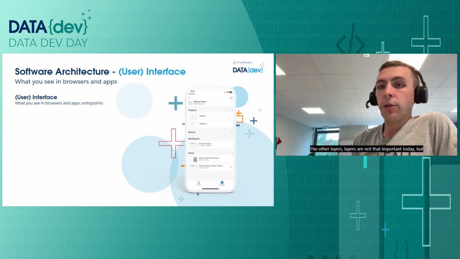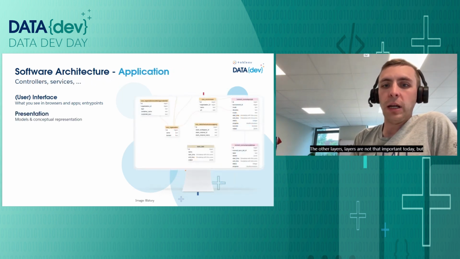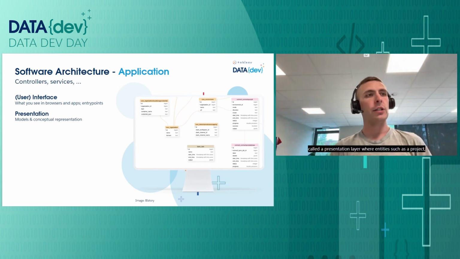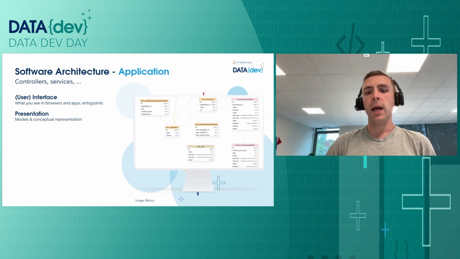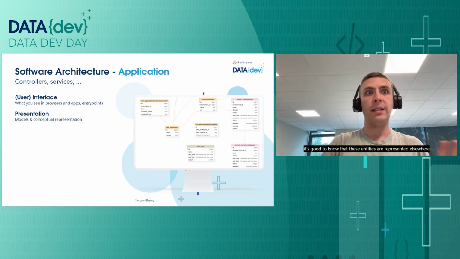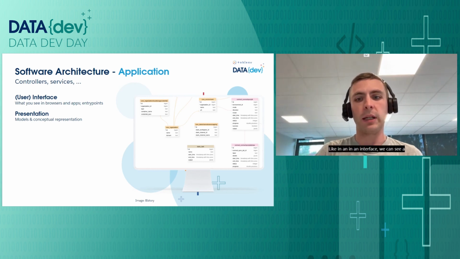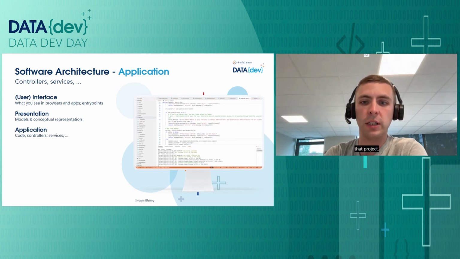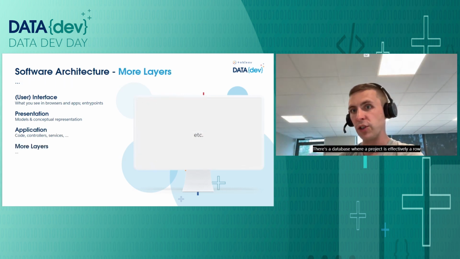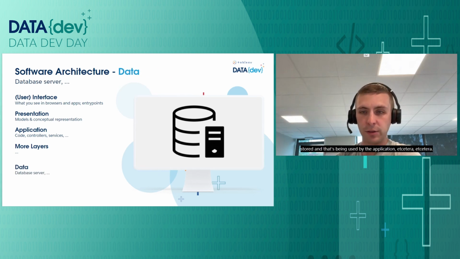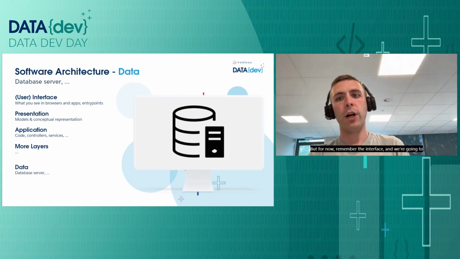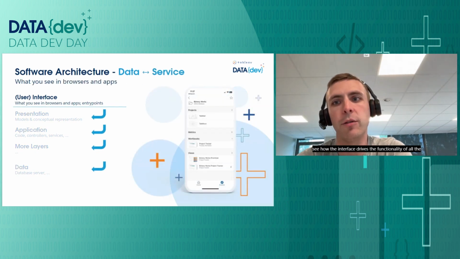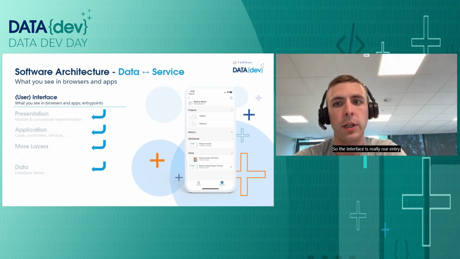The other layers are not that important today, but it's good to know that there is something called a presentation layer where entities such as a project or a workbook are represented. While we don't need to know about every layer, it's good to know that these entities are represented elsewhere as well. In an interface, we can see a project. In the application layer, there is code that defines that project. There are more layers. There's a database where a project is effectively a row stored, and that's being used by the application, and so on. But for now, remember the interface, and we're going to see how the interface drives the functionality of all the other layers anyway. So the interface is really our entry point.